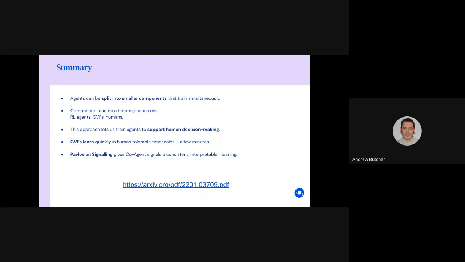In summary, agents can be split into smaller components that train simultaneously. These components can be a heterogeneous mix of RL agents, GVFs, and humans. This approach lets us train agents to support human decision-making. These GVFs learn quickly in human-tolerable timescales, a few minutes, and Pavlovian signaling gives co-agent signals a consistent, interpretable meaning.